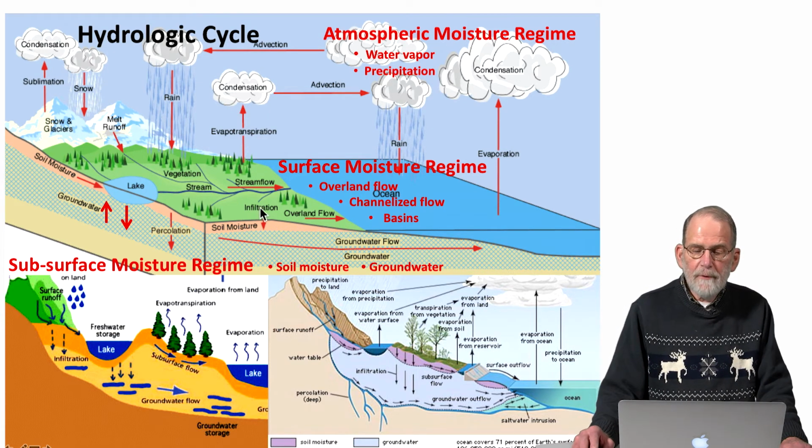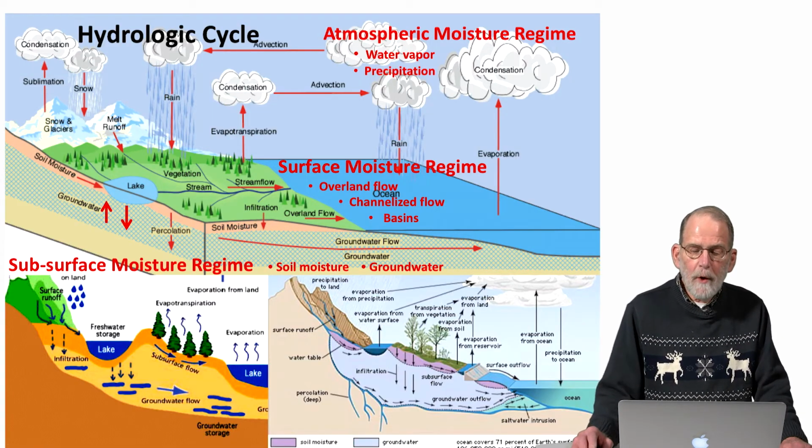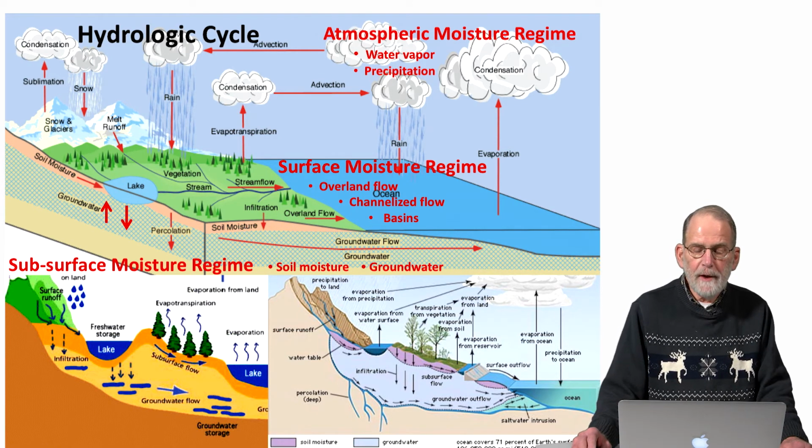Then we have movement of water into soil moisture, and from soil moisture down into groundwater flow.